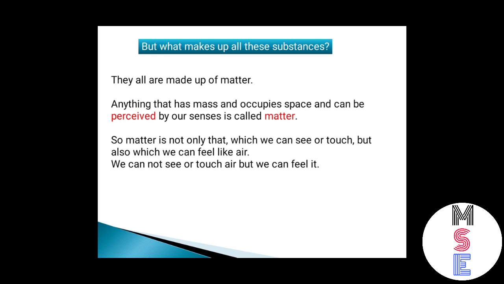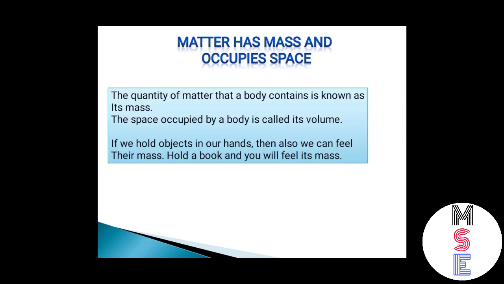So what is matter? Anything that has mass, occupies space, and can be perceived by our senses is called matter. कोई भी चीज़ जिसमें मास हो, जो एक स्पेस ऑक्यूपाई करे, एक स्पेस घेरे और हमारे सेंस ऑर्गन्स के थ्रू हम जिनको फील कर सकें, वो है मैटर. So matter is not only that which we can see or which we can touch. Matter is also that which we can feel, like air. We cannot see air, we cannot touch air, but we can feel air. Now what is mass?